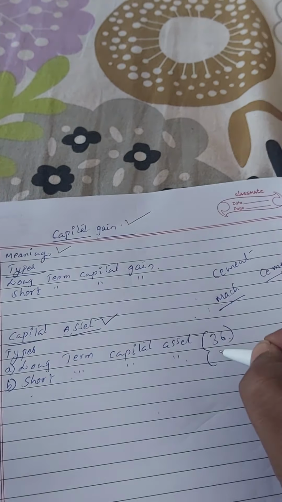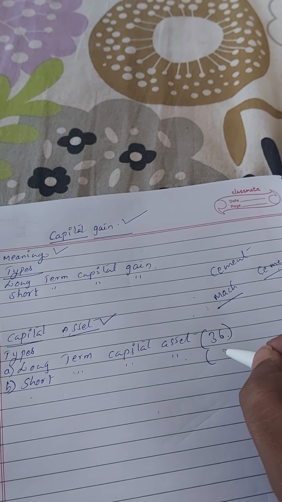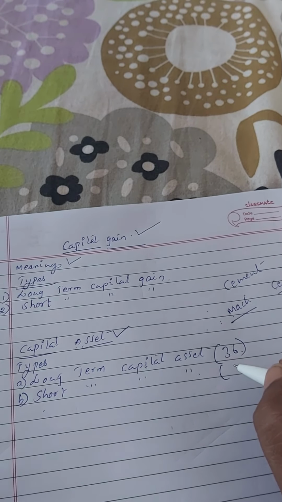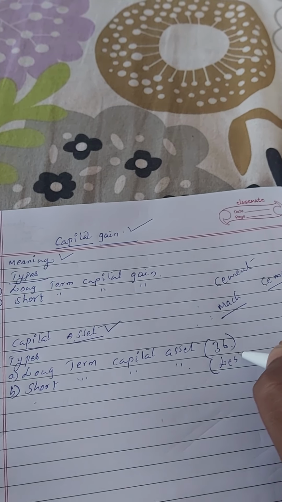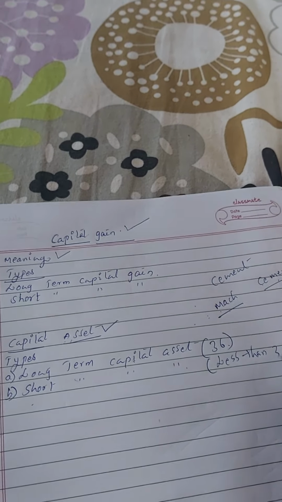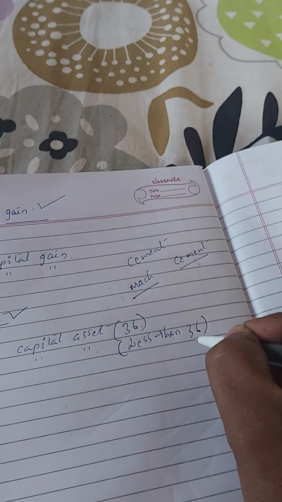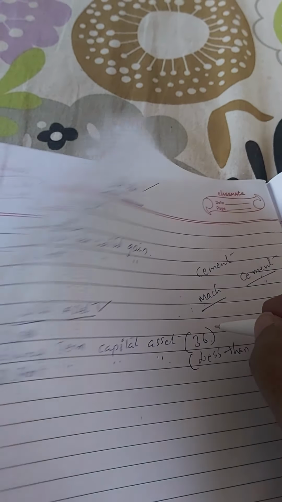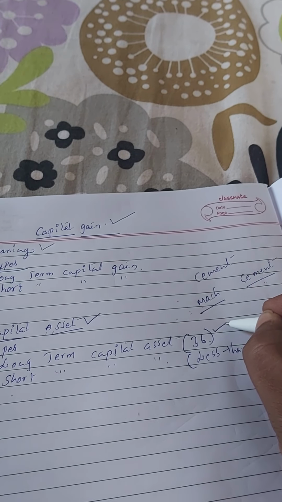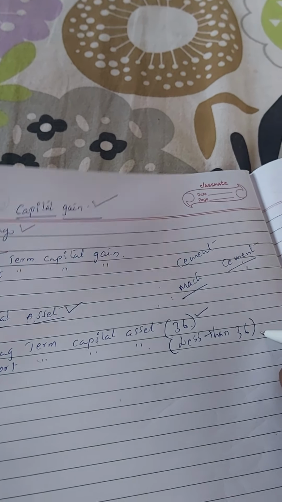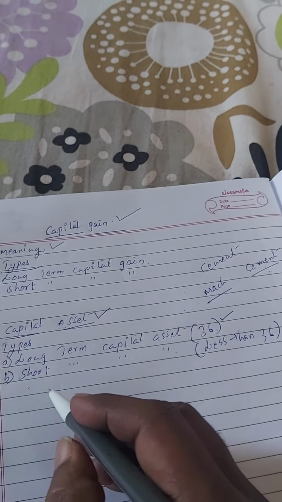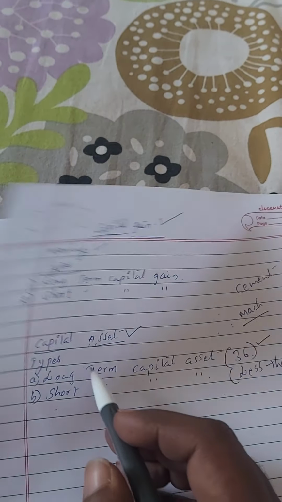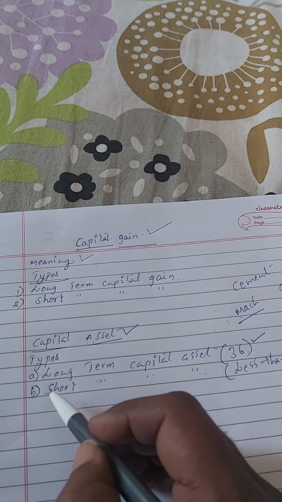And now let us understand short term capital asset. So short term capital asset is nothing but an asset which is kept for less than 36 months. Less than 36 months. Such asset is called as a short term capital asset. I hope you have understood this. If an asset is used for more than 36 months, that is called long term capital asset. An asset which is used for less than 36 months, such asset is called as a short term capital asset. Right? So this is about capital asset and the types of capital assets.